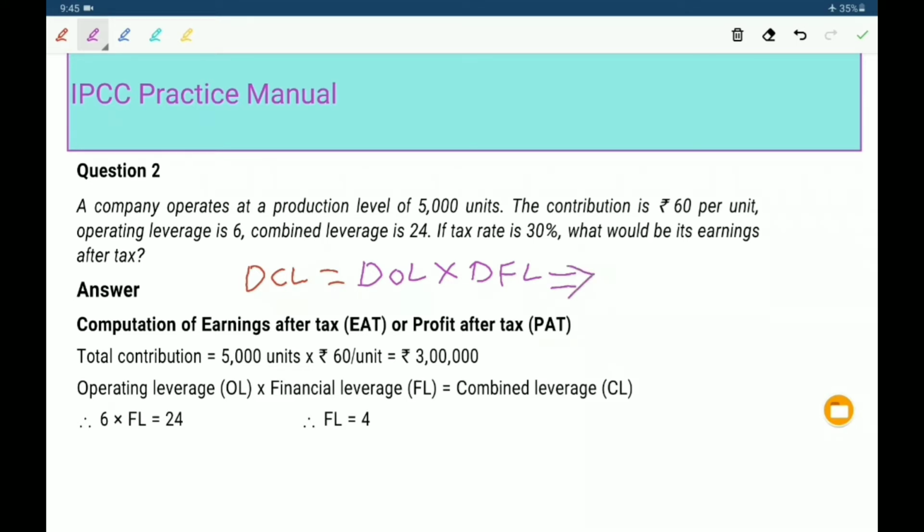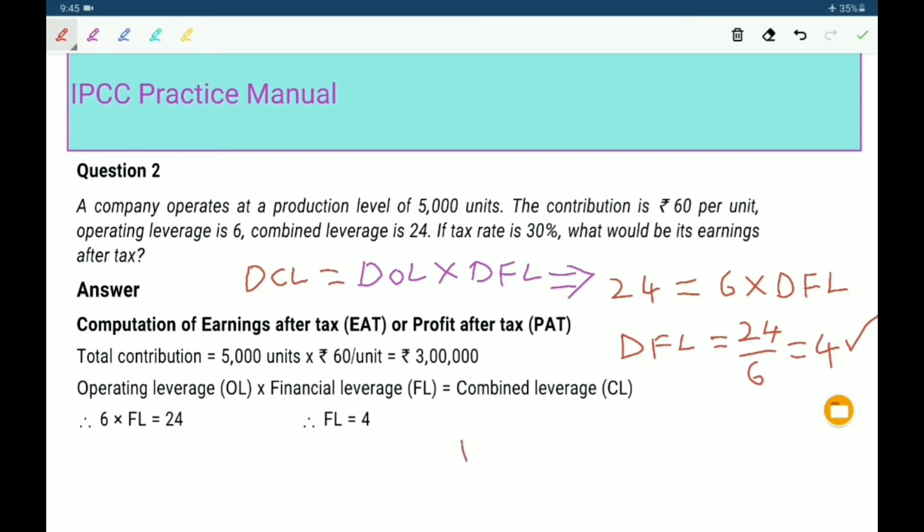Now we substitute. Degree of combined leverage equal to 24 equal to degree of operating leverage 6 into degree of financial leverage. What is the financial leverage? Degree of financial leverage equal to 24 by 6. That means 4 is the degree of financial leverage. What is the formula for degree of financial leverage? Degree of financial leverage equal to